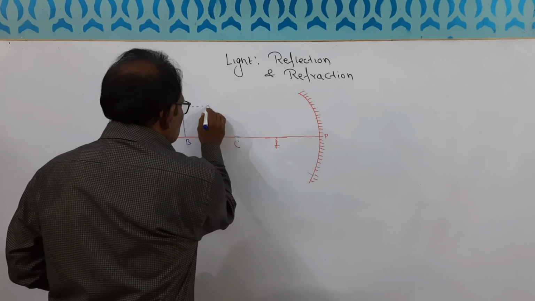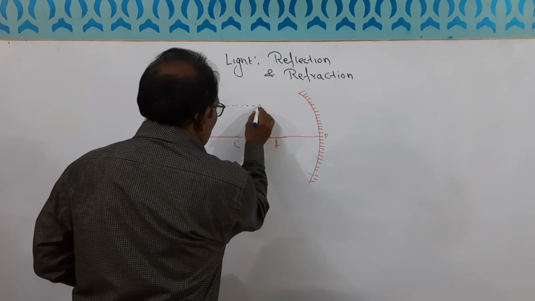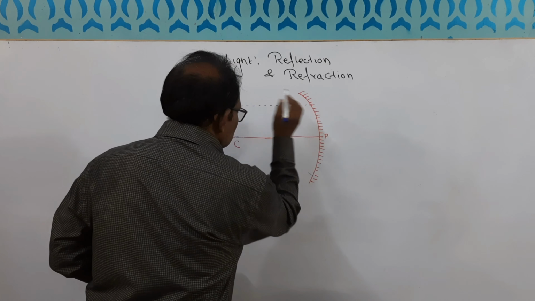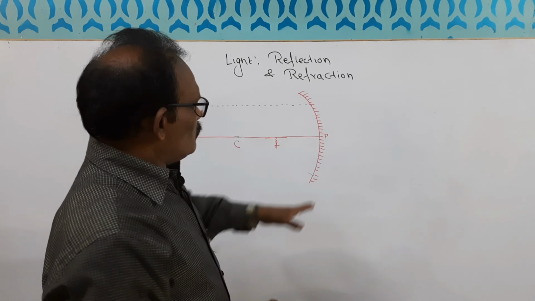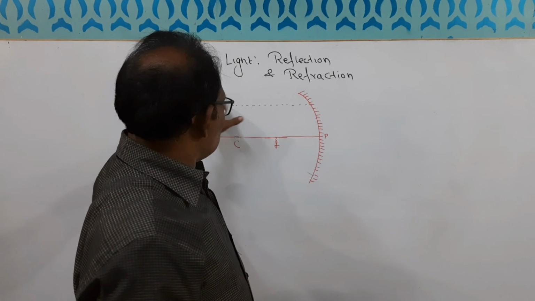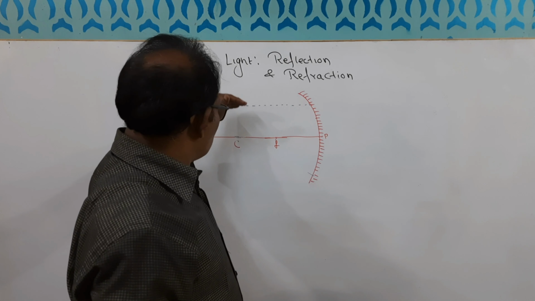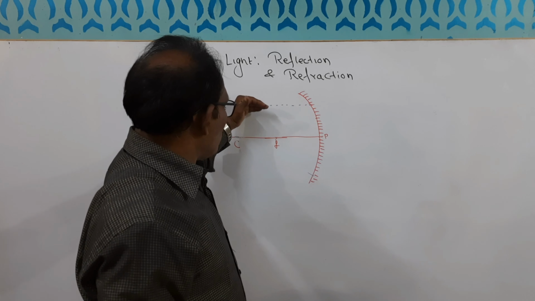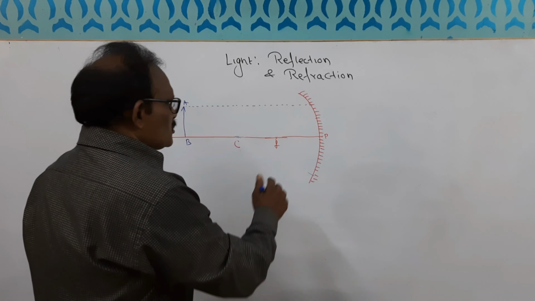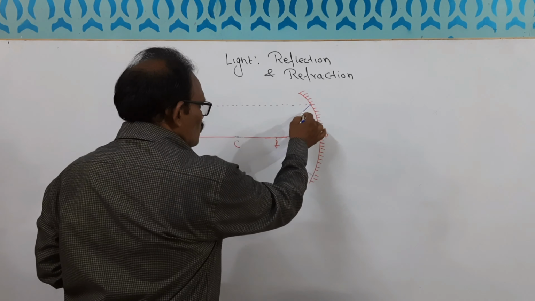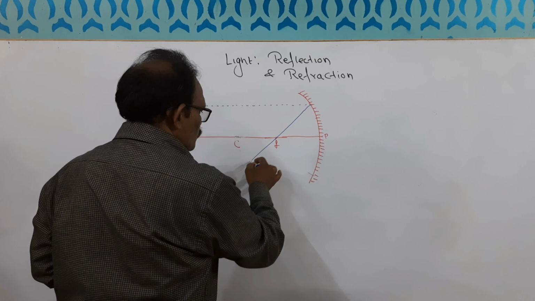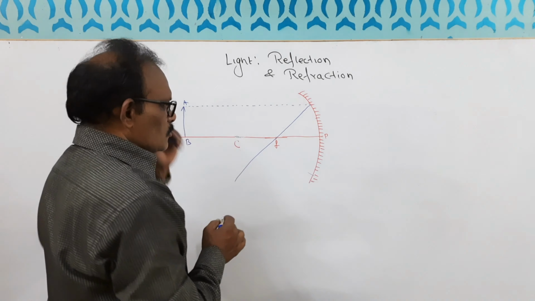The incident ray will go parallel to the principal axis. What are the rules? Once it is parallel to the principal axis, then the reflected ray will go through focus. Through focus it will cross.